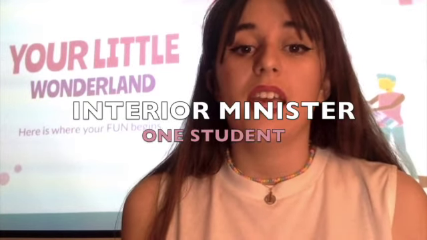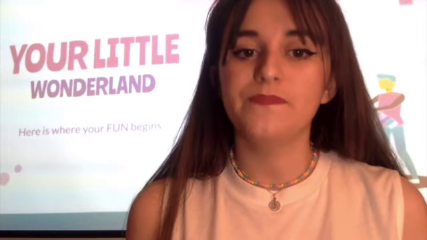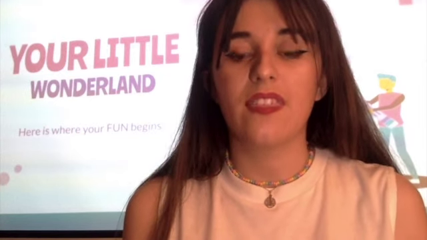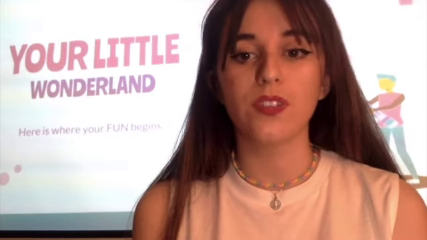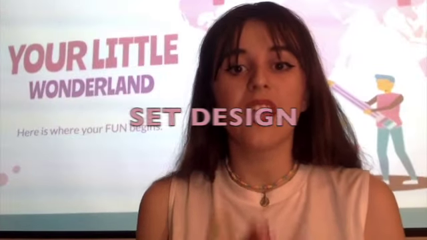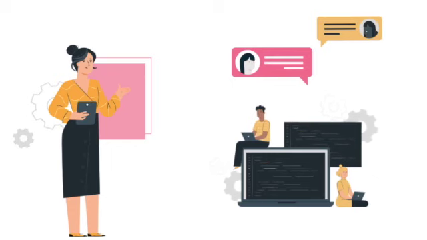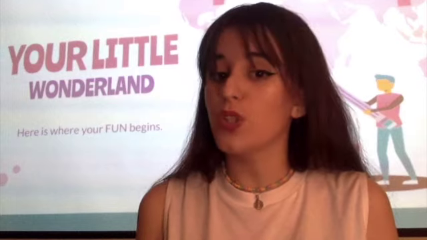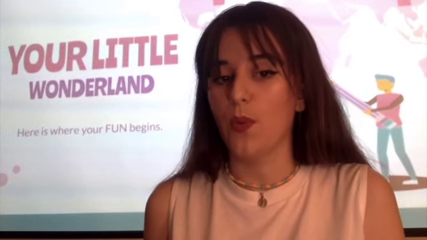Another one is the interior minister, who is in charge of documenting all the process of the work and uploading it to Edmodo. The third role, played by 2 students, is called the tourist, who is in charge of collecting all the information from the other groups and taking all the characteristics of the other countries into account to vote. In addition, regarding the social design, the students need a computer or a tablet to do the task. The task is developed in class, making debates, working in little groups, and acting out, but also they can do it at home via Edmodo.